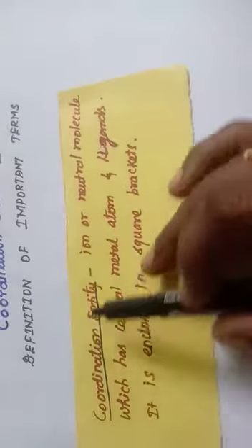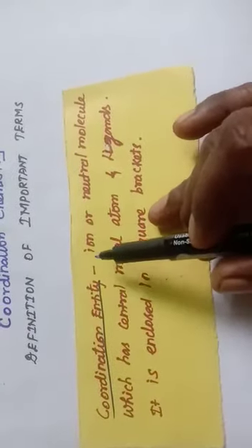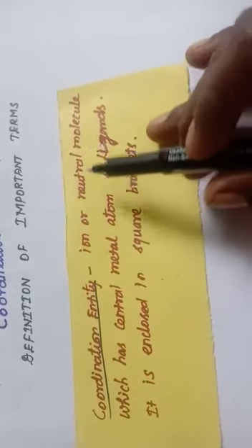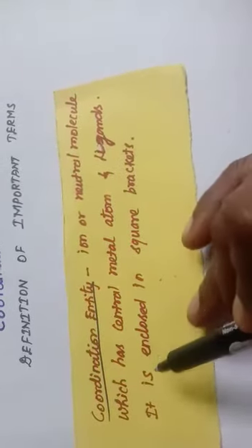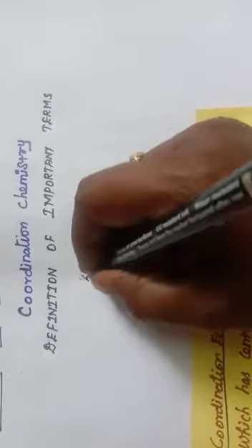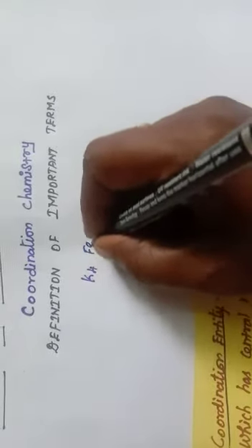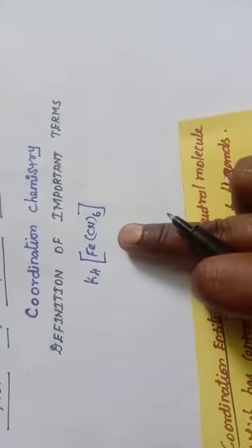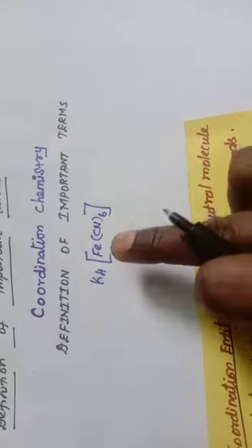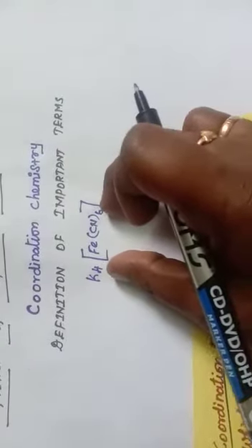The first one is coordination entity. Coordination entity is an ion or neutral molecule which has a central metal atom and ligands. It is enclosed in square bracket. Let us see the example. Consider this example, K4[Fe(CN)6]. This is a coordination complex. Here this is the coordination entity.